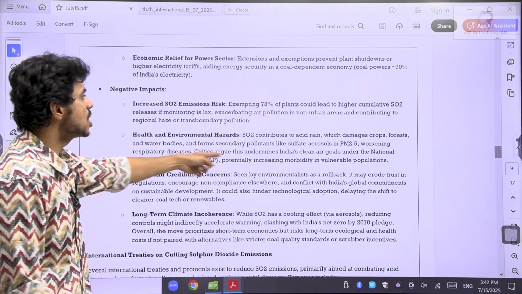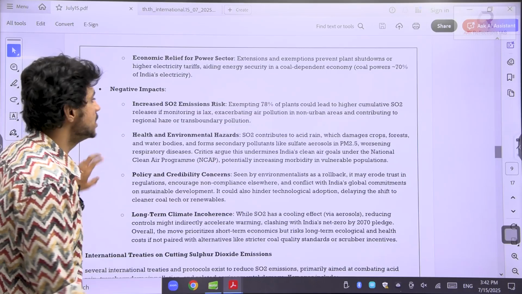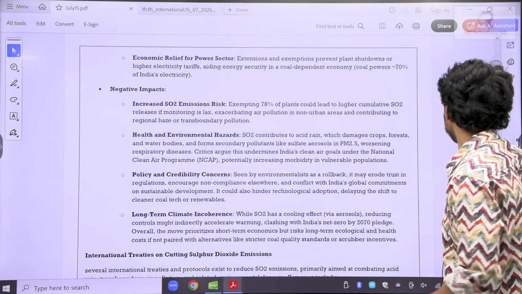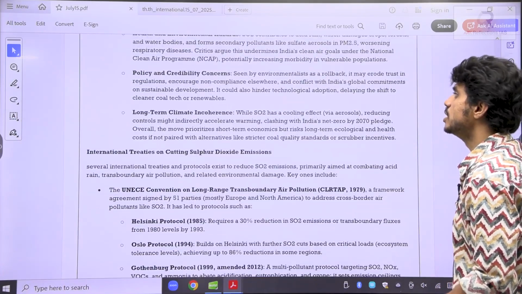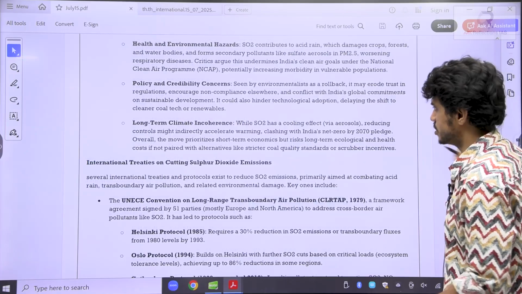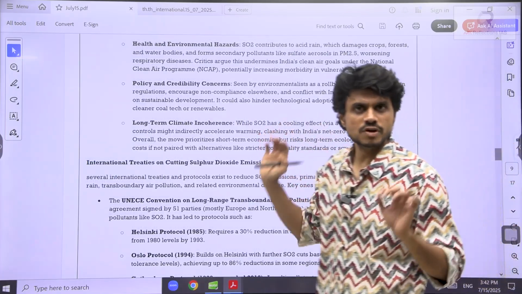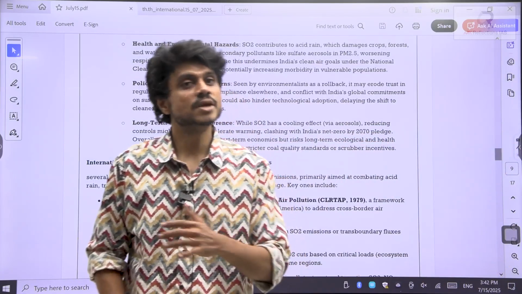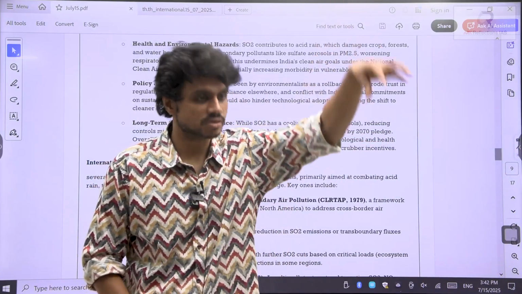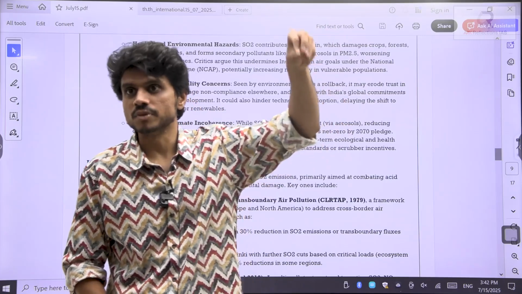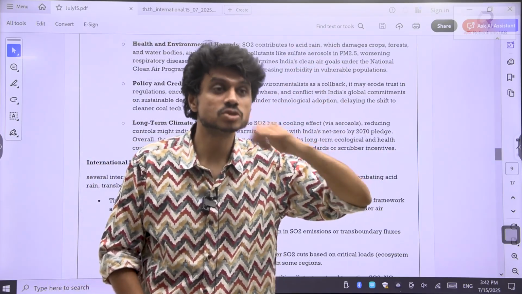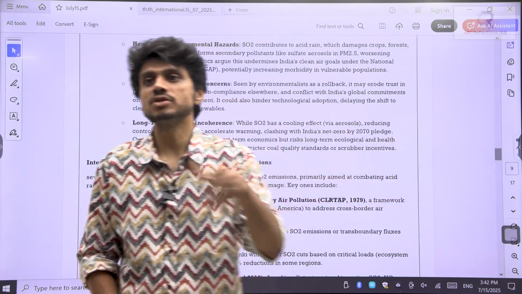Okay. Critics argue this can also affect India's clean air program. Some other day we will also do the clean air program. This can also affect our credibility in the long term. See, this sulfur dioxide, even during volcanic emissions, will be released, and it basically reduces the insolation, the sunlight coming from the sun. Okay, they will block the sunrays. Basically, it will reduce the warming. It plays a role in the cooling effect.